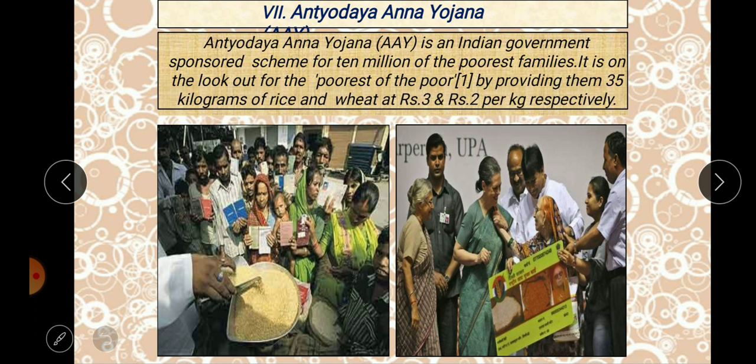Okay, so this is also another important scheme which has been launched in India in order to improve the condition of poorer people and eradicate poverty. So these are the measures which are being taken by our own government in order to eradicate poverty, and these are known as anti-poverty measures.